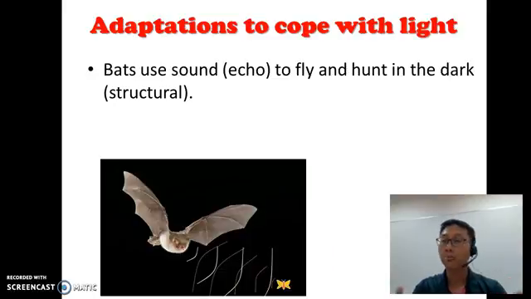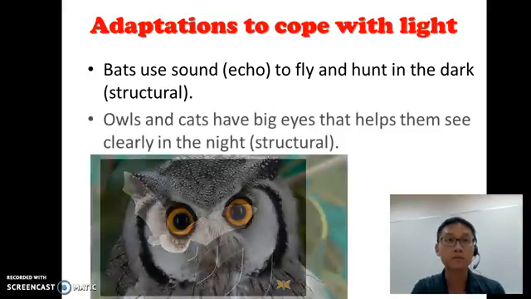Now, bats, they hunt at night, and at night it is totally dark, they can't see. So in order for them to survive in the dark, they use sound, echo. When they make a sound, if it hits an animal or something, it will bounce back to them. And so when they hear the echo, they know that something is there. Okay? So this is a structural adaptation.